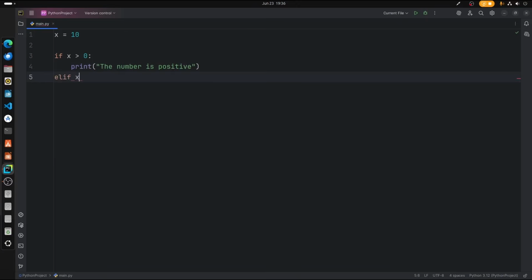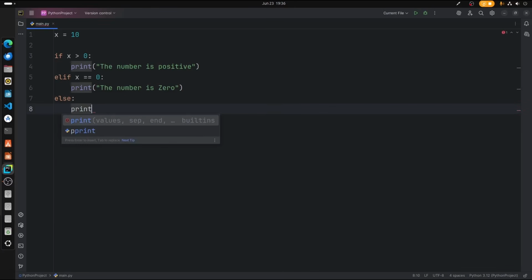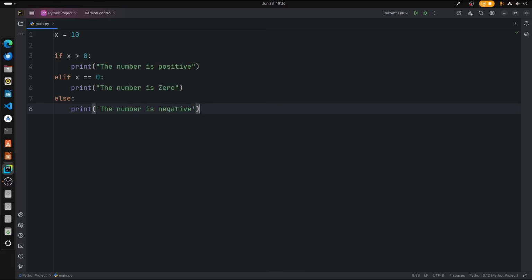Elif x is equal to 0, print the number is 0. Else, print the number is negative. So this is a very simple syntax.